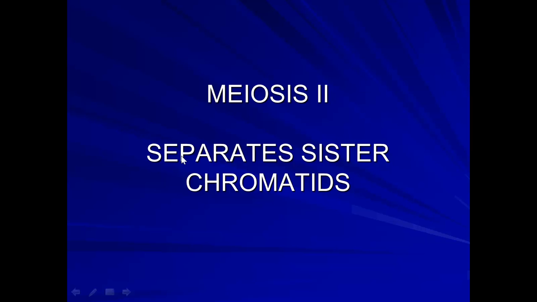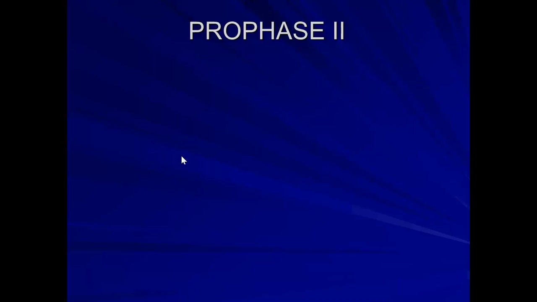Okay, meiosis II separates sister chromatids. Now meiosis I separated those tetrads, those homologous chromosomes. Okay, so here we go.